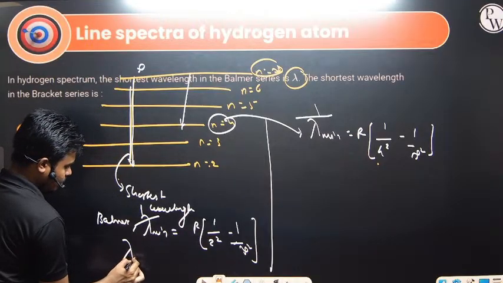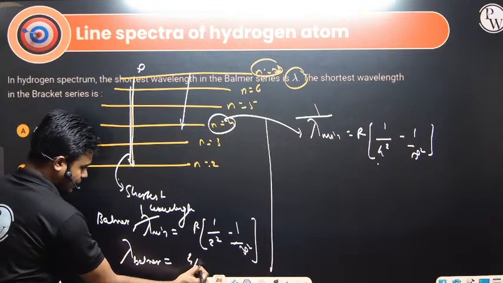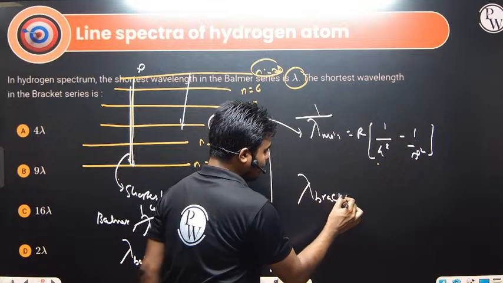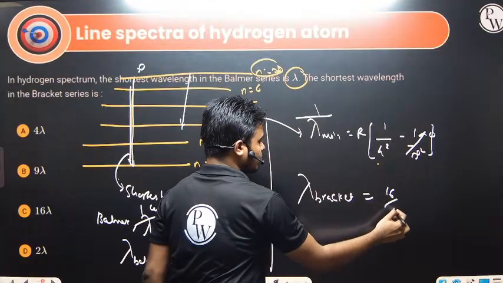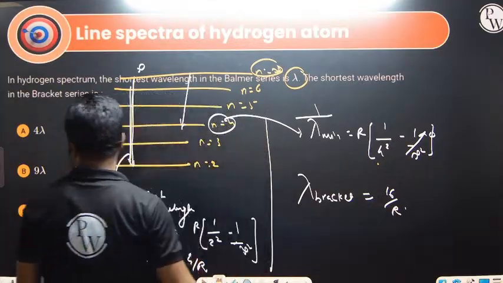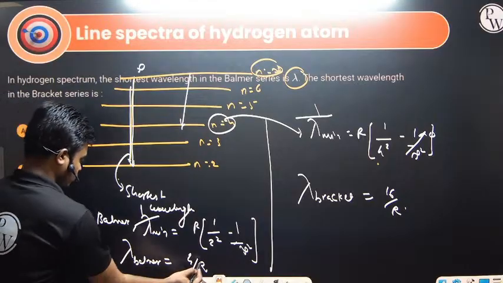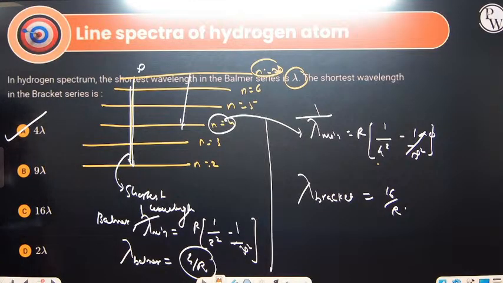So what is lambda in Balmer? The lambda in Balmer that we got is 4 by R. And what is lambda in Brackett? The lambda in Brackett, this is 1 by 16, so this will be 16 by R. What they are asking is the ratio. The shortest wavelength in the Brackett series is how much? This one is 4 by R and that one is 16 by R. So the answer will be 4 lambda, because this is lambda, that will be 4 lambda.